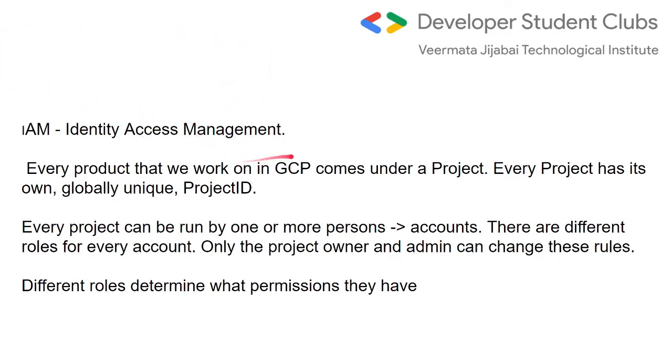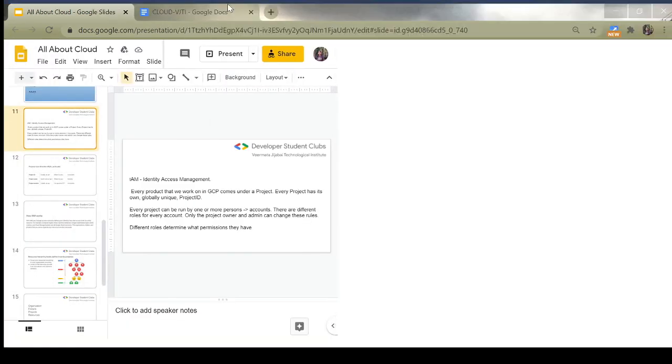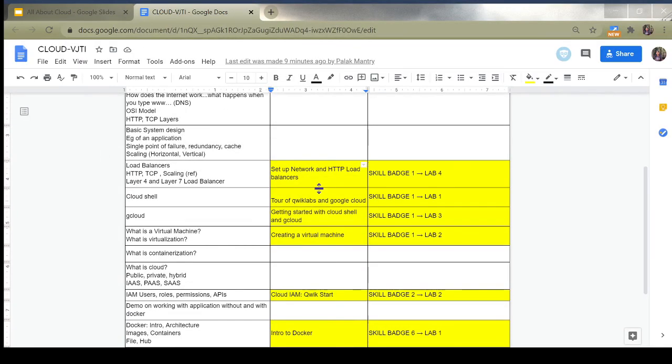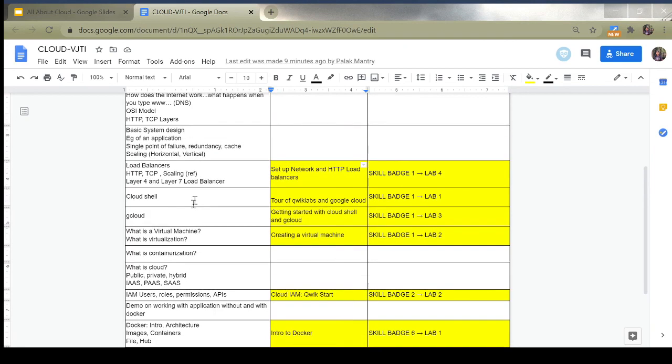It has a lab associated with it. You can find that lab here. In the day 3 session, we intended to cover this lab. Nikita in the first 15 minutes described load balancers. That lab you can find in skill badge 1. Then we covered what is cloud and the types of models.